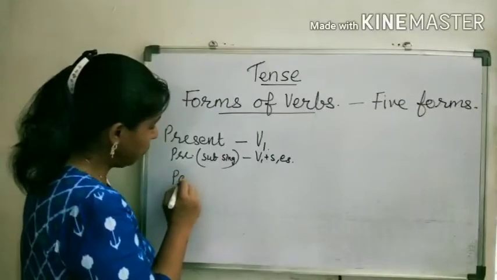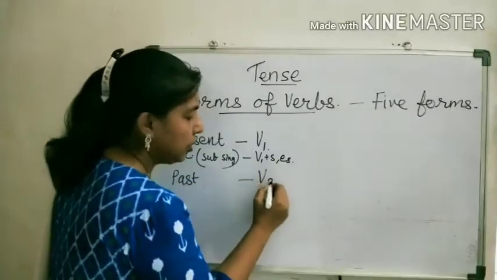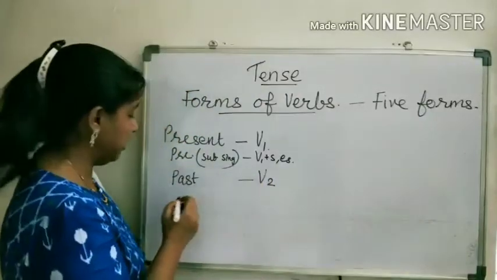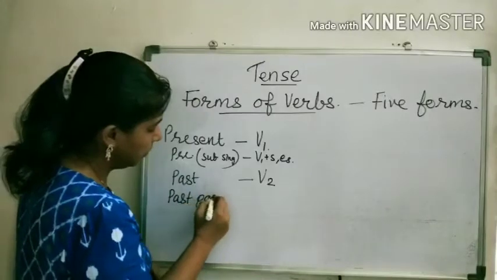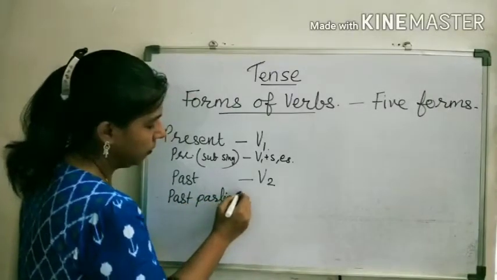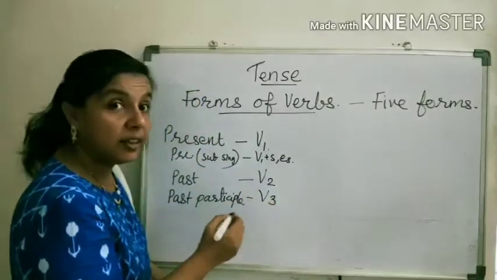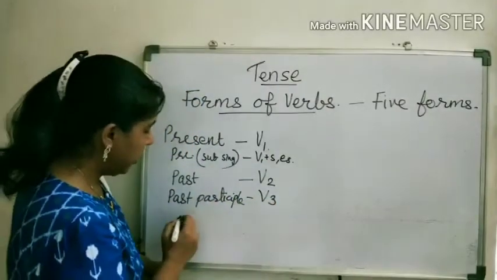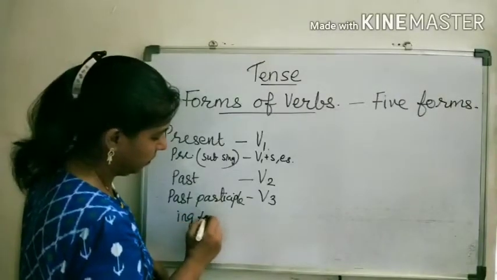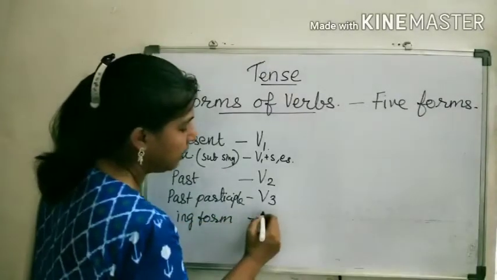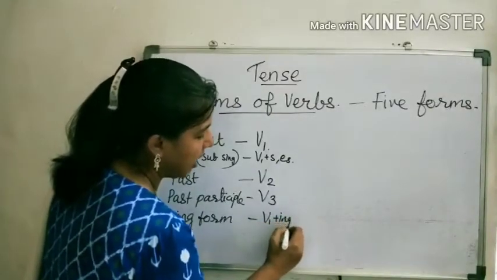Now the past form, V2, that means the second form of the verb. Now the past participle form, that means V3 or the third form of the verb. Now the ing form of the verb, that means verb 1 plus ing.